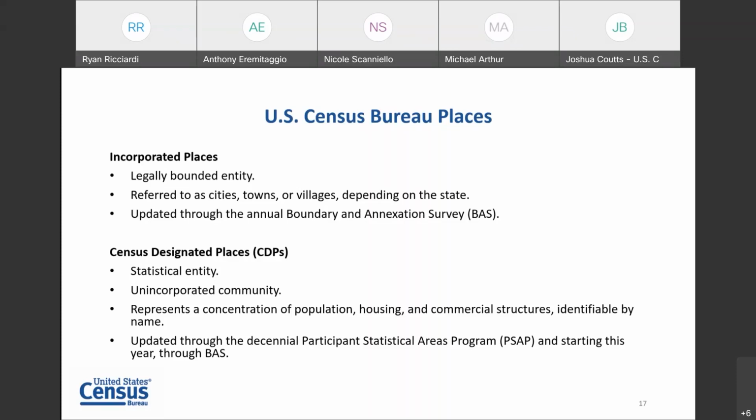So there are different regions in the U.S. where there are more or less incorporated places, but obviously communities exist all throughout the nation. And so census designated places were recognized some years back in order to recognize those communities that exist on the landscape but don't necessarily have a legal framework or legal recognition with the state.